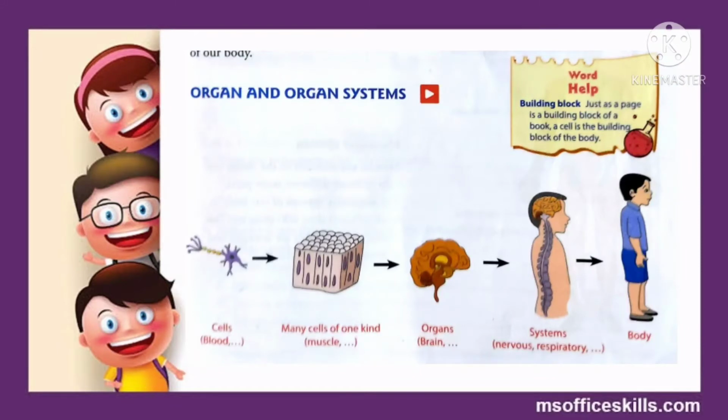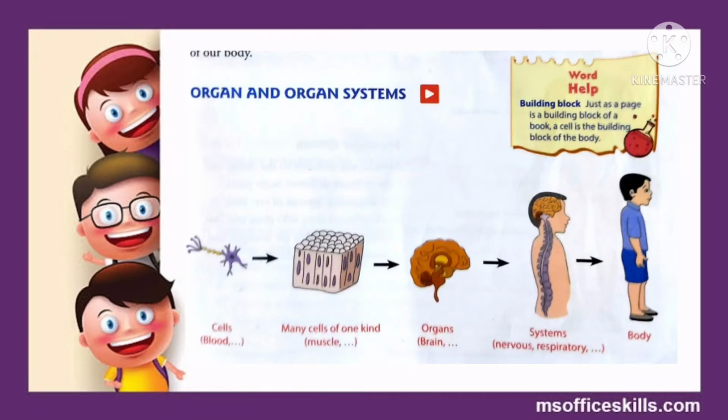Now what is an organ? So students, an organ is a part of the body that has a special purpose and it performs a special action which we call function. We have different organs in our body, for example our lungs, our heart, brain, and so on. And students, when many organs work together to perform a specific function for the body, it is called an organ system. And various organ systems make the complete body of an organism.